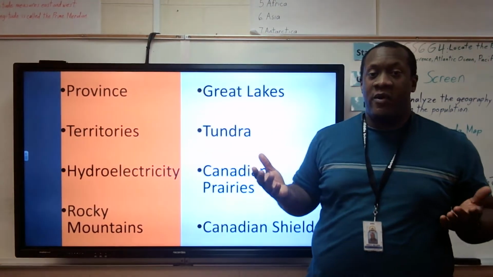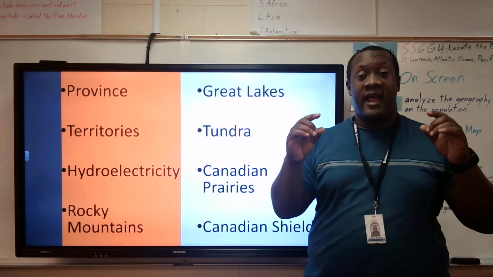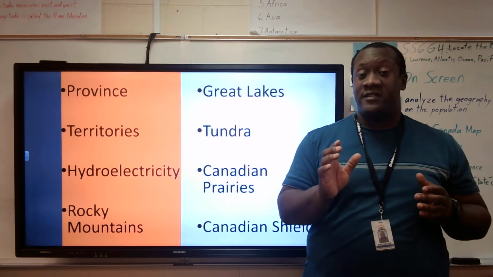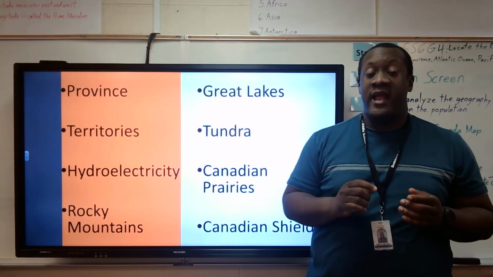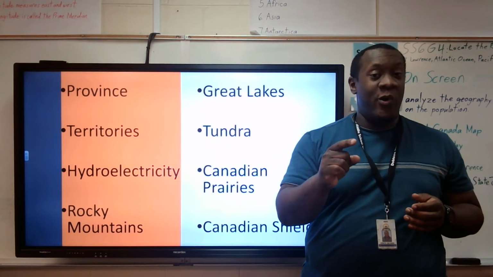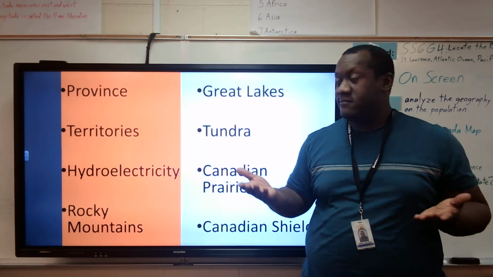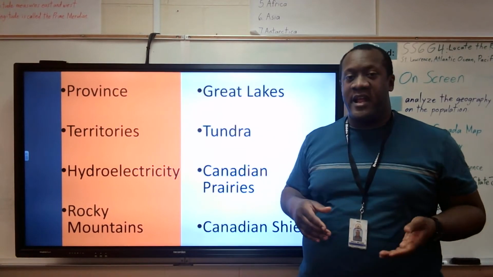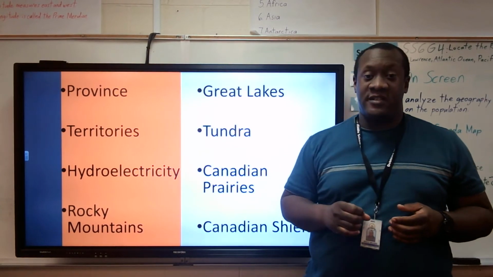Province works the same way. Canada, which is the country that borders the USA to the north, is broken up into 10 provinces and 3 territories. Each province has its own capital and its own government that can pass laws that only affect that province. Notice it's the exact same thing, just with a different name. In the USA, we call that a state. In Canada, it's called a province.